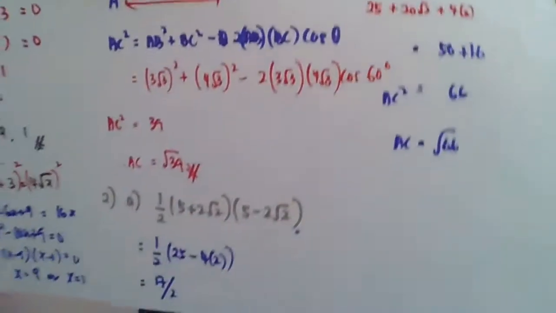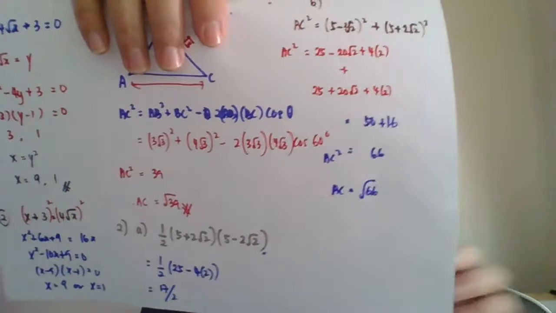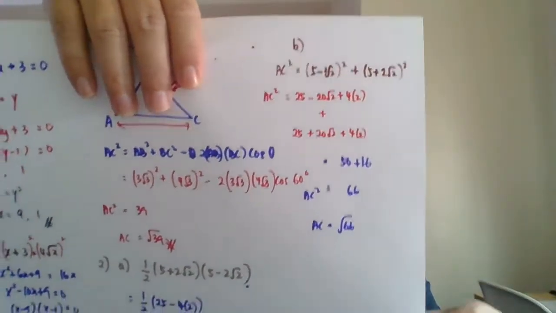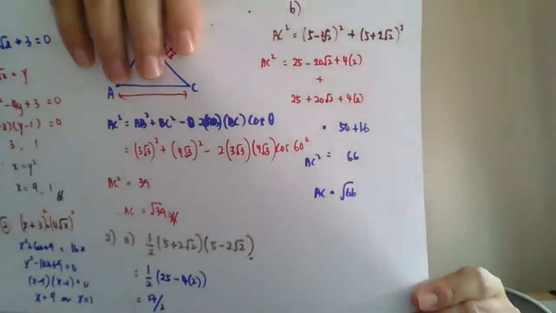So AC equals surd 66. Done. This is the answer that I obtained. Surd 66. Okay, is that correct? Please double check. Is that correct? And then this surd of 66, can we simplify surd 66? 66 actually equals what? A perfect square times something. 4 times, is there any?